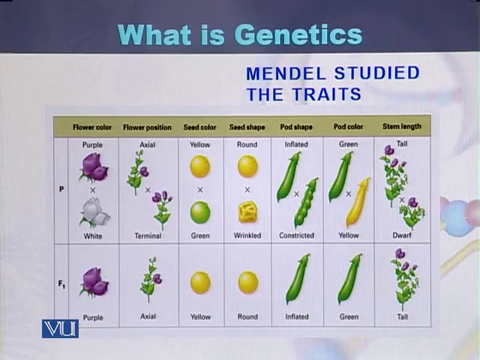The pod shape was present in inflated form as well as constricted form, and the color of the pod was green as well as yellow. Some of the plants were tall, and some plants were short. So these were all the characteristics present in the garden pea.